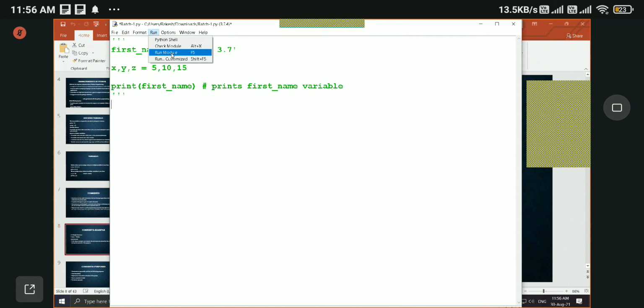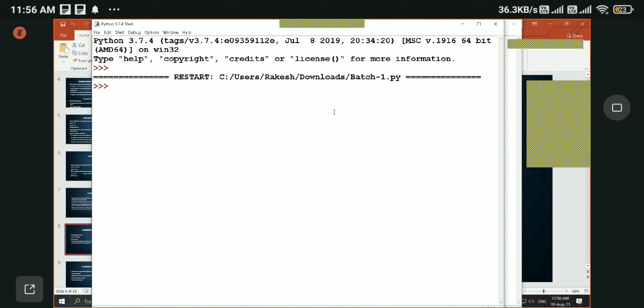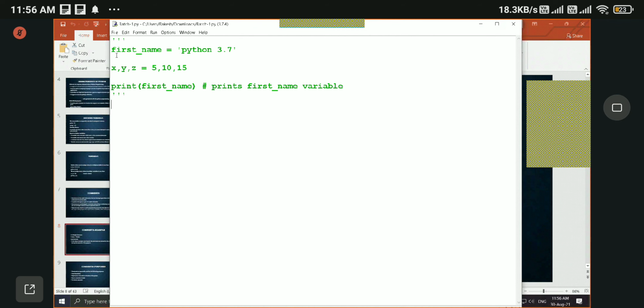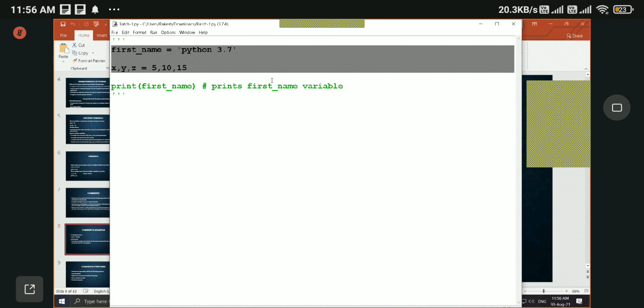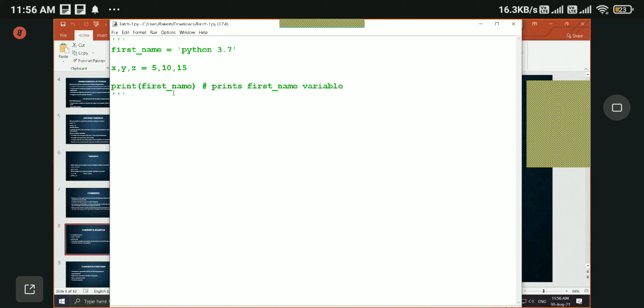Now, if you run this, see, there is no output. There is no output because all of this text is now a comment. So this will not execute. That's why there was no output, right? So for single line comment we use hash symbol or pound symbol. For multiple line comment we use three single quotes open and close. Whatever we write between these quotes will be a multi-line comment.